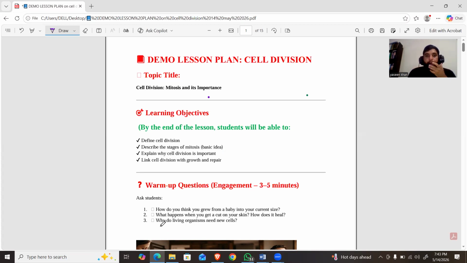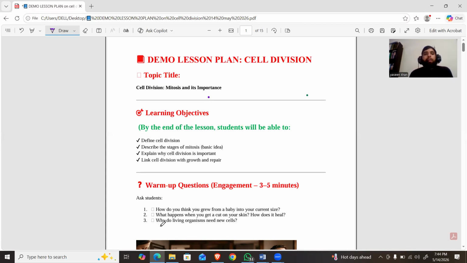Today, we are going to explore the concept of cell division. By the end of this lesson, the students will be able to know what cell division is, including its types, what mitosis is, and what meiosis is, and how cell division helps in our daily life. What is the importance of cell division in our daily life? They will also learn about cell division, types of cell division, specifically mitosis and its phases, and in how many stages and phases the mitosis process is complete.